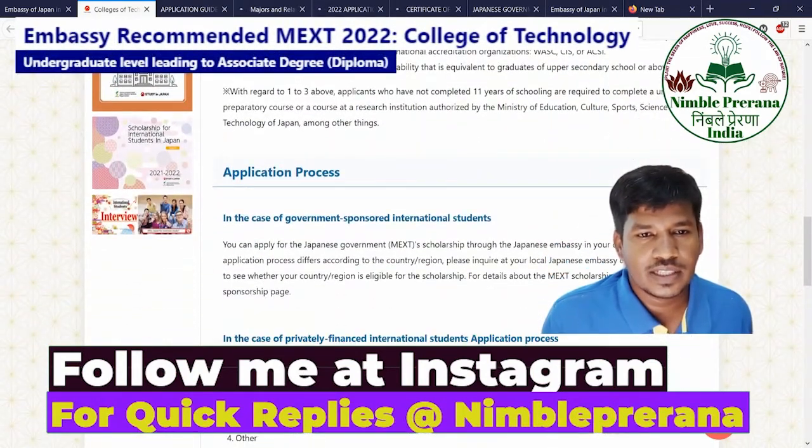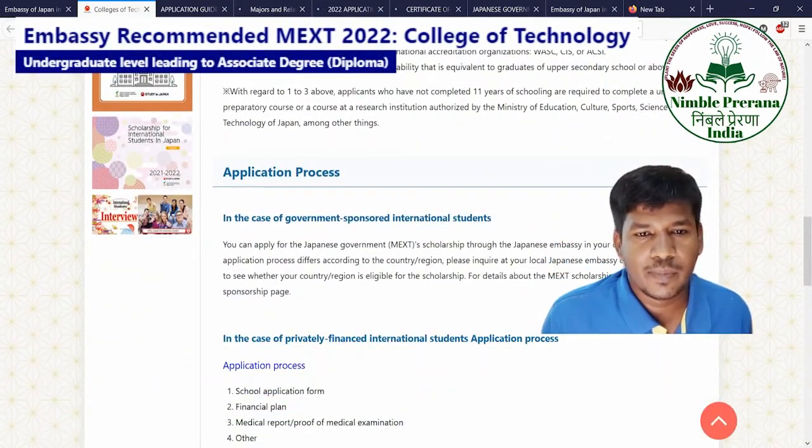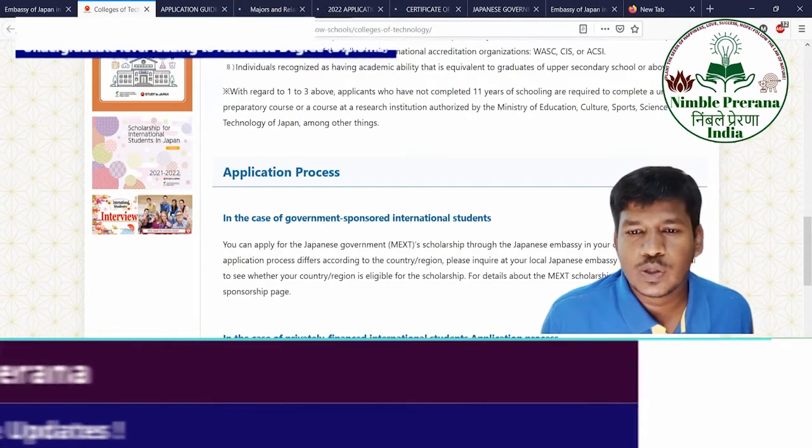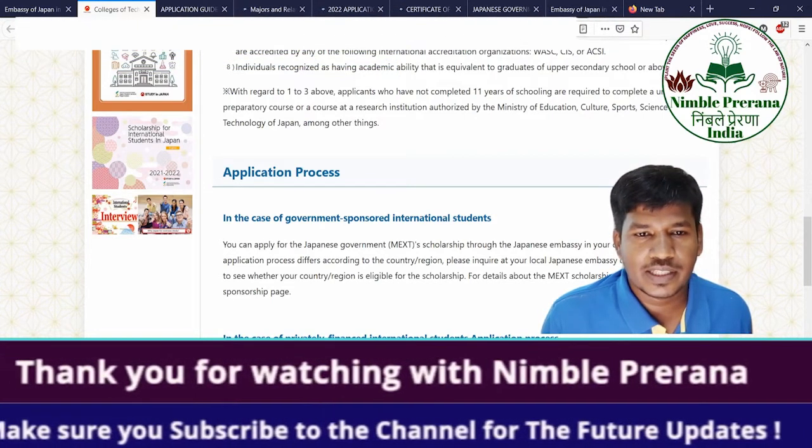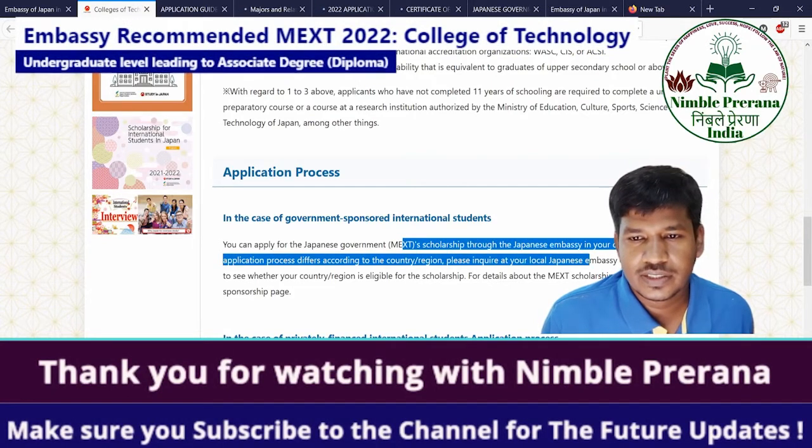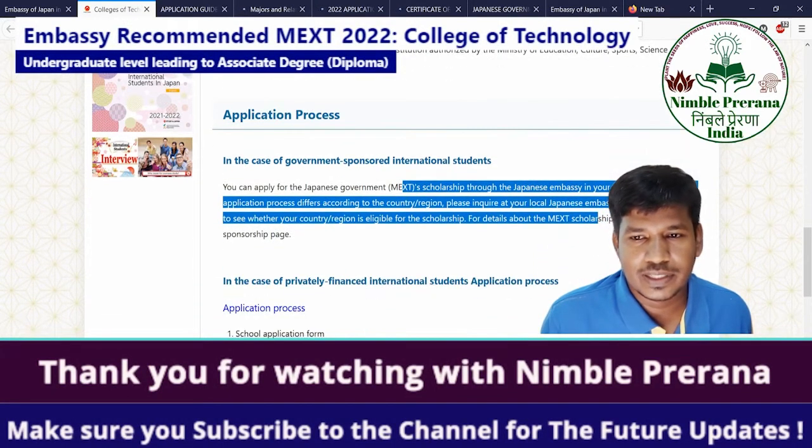Application process: in the case of government-sponsored international students, you can apply for the Japanese MEXT scholarship through the Japanese embassy in your country, as the application process differs across countries. So that's what they are saying. It is slightly different for each country.